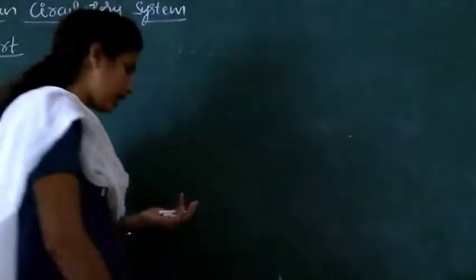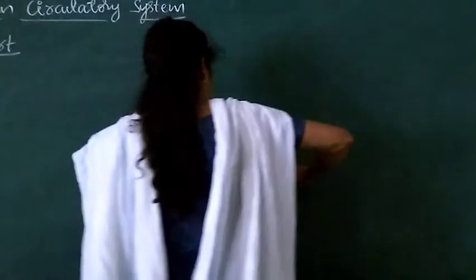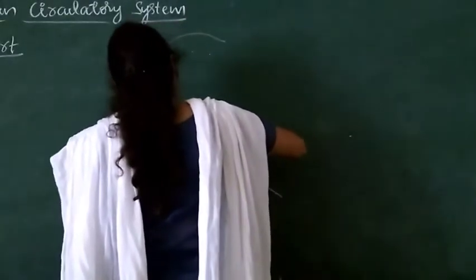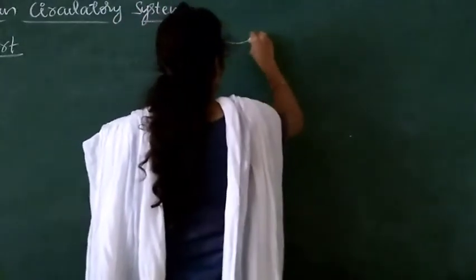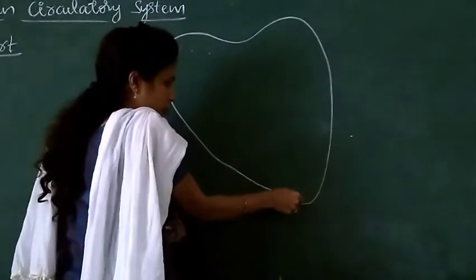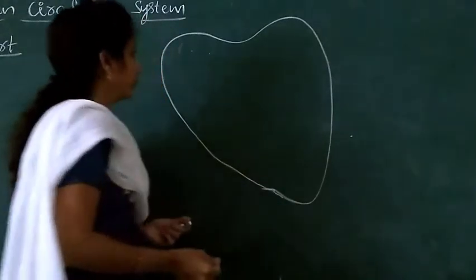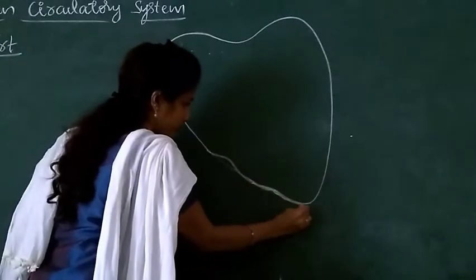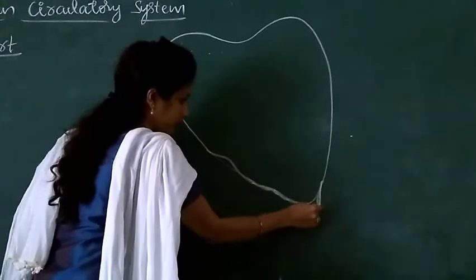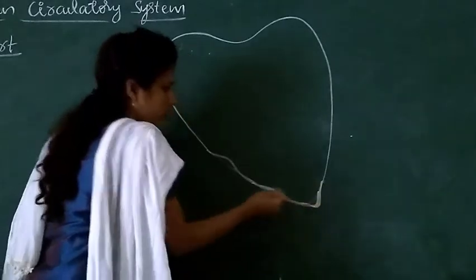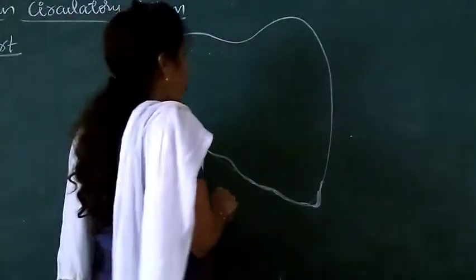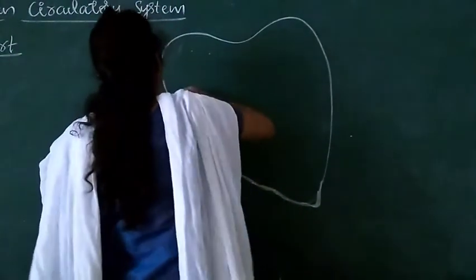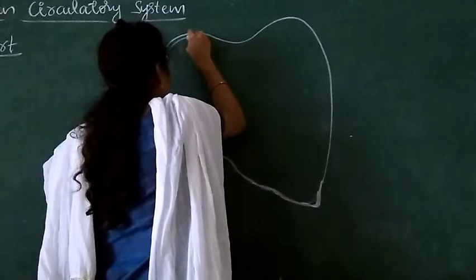The structure of the human heart includes four chambers, meaning two auricles and two ventricles.